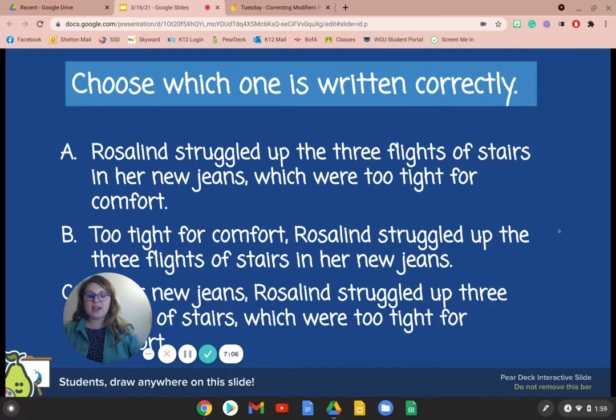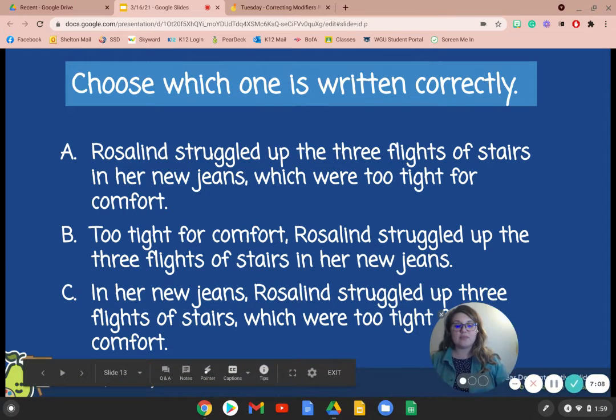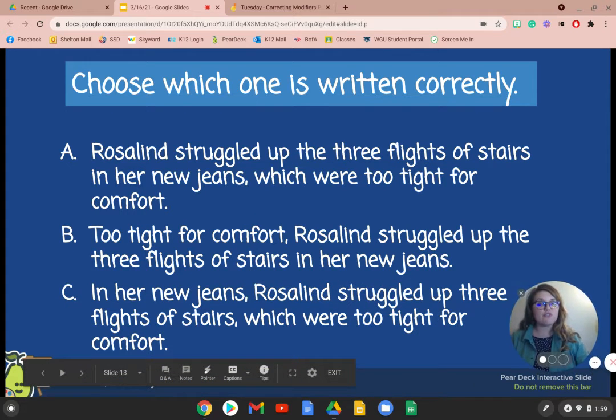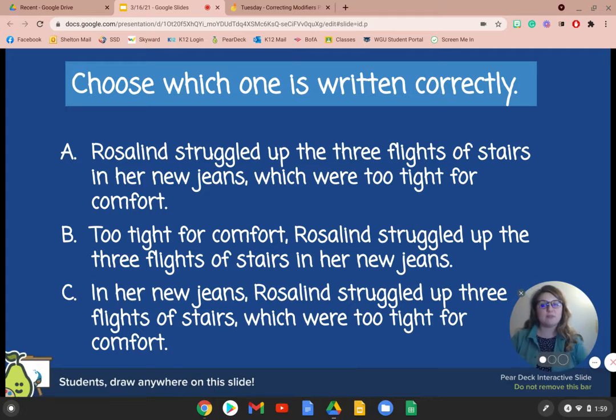With that same thing in mind, I want you to select the sentence that is written correctly and does not have a misplaced modifier. Is it A, Rosalind struggled up the 3 flights of stairs in her new jeans, which were too tight for comfort? Or B, too tight for comfort, Rosalind struggled up the 3 flights of stairs in her new jeans? Or C, in her new jeans, Rosalind struggled up 3 flights of stairs, which were too tight for comfort? Well, the important thing that we need to ask ourselves when we're answering this is what was too tight